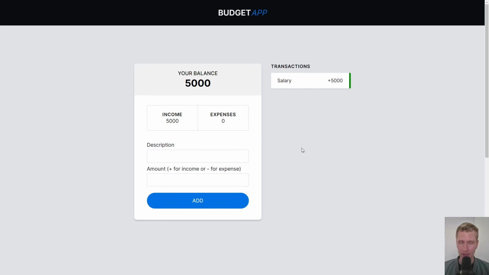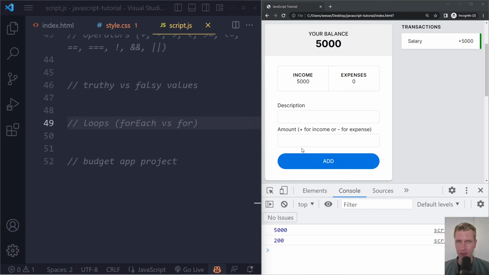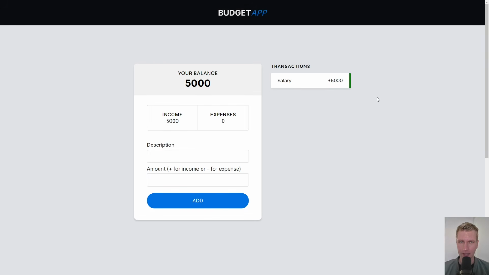Alright, so let's try building this web app. We already have the HTML and CSS for our project, but right now, of course, it doesn't work. So if I click on this transaction, for example, it doesn't get removed. If we look at the example here, when I click on this, it should actually get removed and it should also be reflected in the numbers here, right?